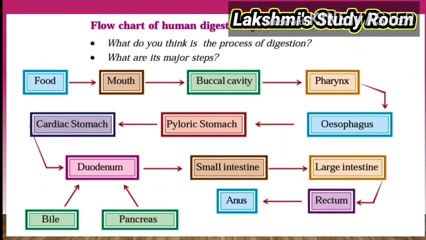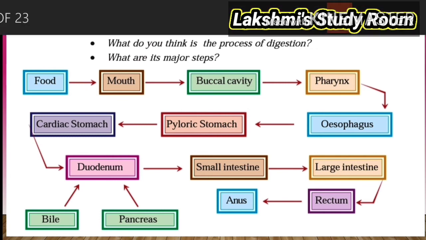So what do you think is the process of digestion? Digestion is a complex process in which large complex molecules like carbohydrates, proteins, and fats are broken down into simple molecules by the enzymes and absorbed into the body. The parts of the alimentary canal are given in a flow chart. The food enters into our mouth, which is called ingestion.